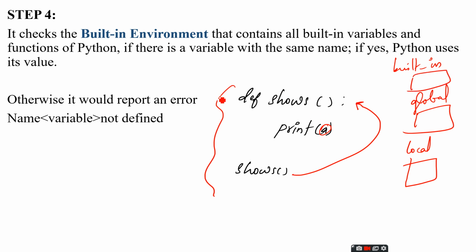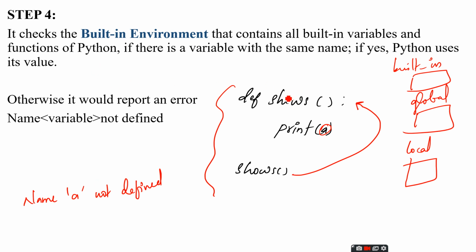So it will show an error, that is the NameError, and it will be like this: name 'a' is not defined. So in this way we resolve the variable names that we use in a Python program. This is the work of the Python compiler.